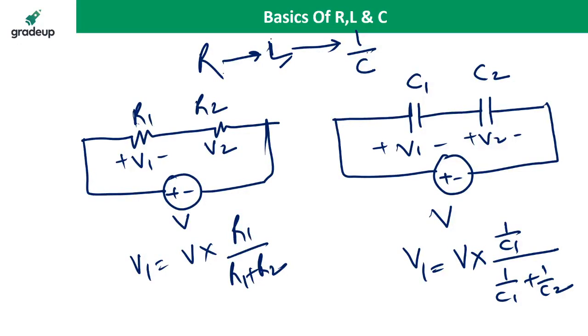The same application is for the inductor. If R1 becomes L1 and R2 becomes L2, this formula is L1 upon L1 plus L2. I think you are getting my point. Resistance is replaced by inductance in case of the inductor, and by 1 by C in case of the capacitor. All the rules are applicable. Just you have to know this.